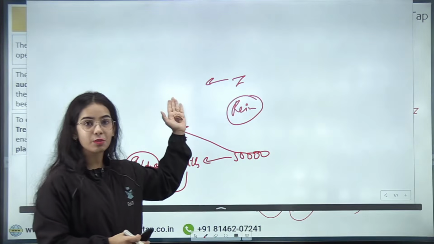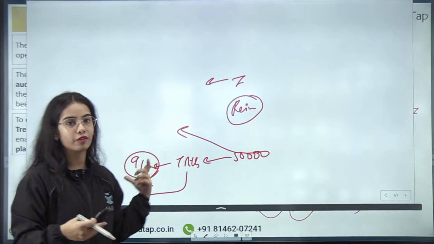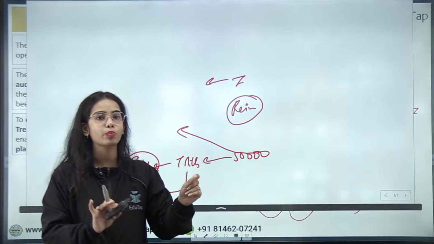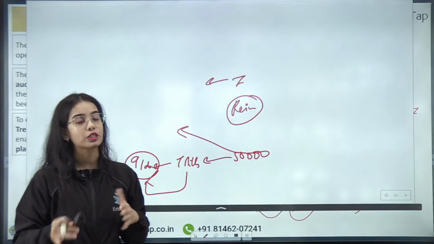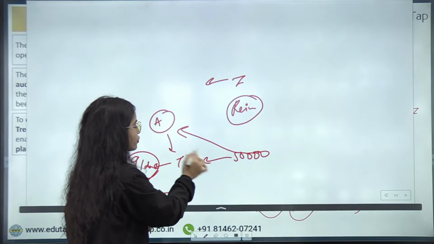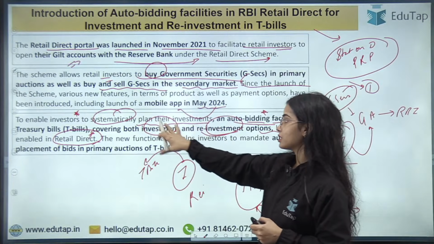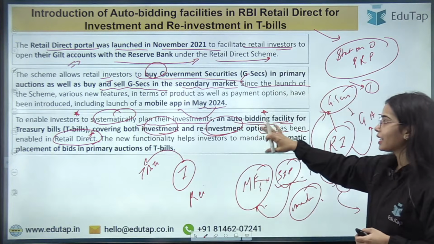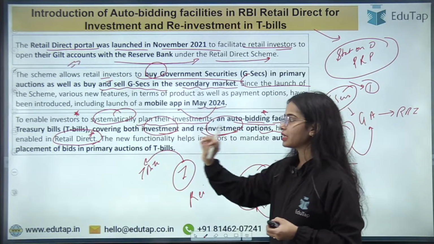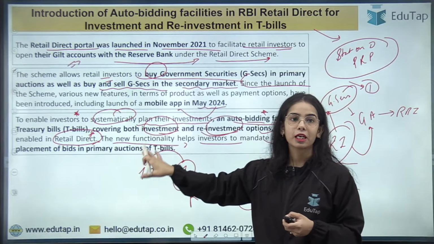So if you want to do the investment for the first time, or if you want to do a new investment, that is also possible through the automatic bidding process for the T-bills, as well as if you want to reinvest your previously invested money, that is also possible for the T-bills through the automatic process. We will discuss this automatic process, but the automatic bidding is only allowed for the T-bills for now. Okay, that is the idea. So basically, the investors can systematically plan their investment, and the auto bidding facility has been provided for the treasury bills, covering the investment and reinvestment in the treasury bills. The new functionality helps investors to mandate automatic placement of bids in the primary auction of T-bills.